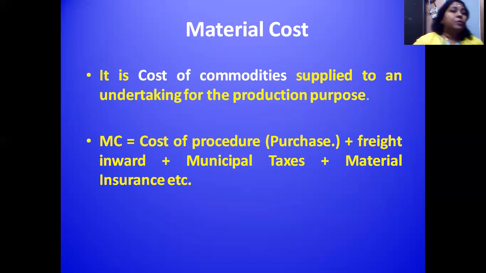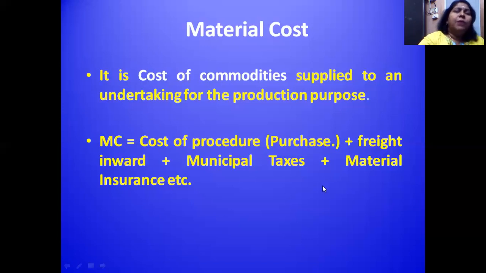Whatever expenses you incurred for bringing the raw materials from the supplier area to our godown area. That means material cost is equal to cost of procurement, that means purchase cost plus freight charges. That is, whatever transportation charges we incur for bringing from the supplier area to our production unit. There may be taxes.